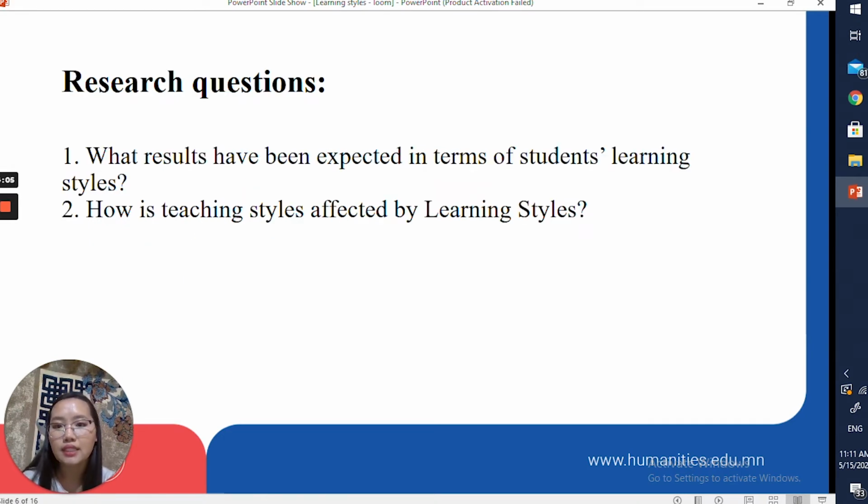A research question. This research work was based on 2 following questions. The first question is, what results have been expected in terms of students' learning styles? Second, how are teaching styles affected by learning styles?